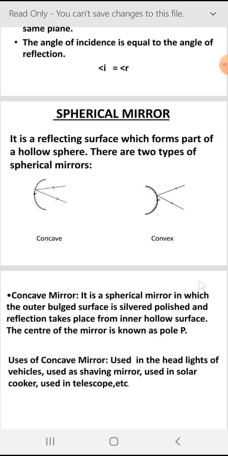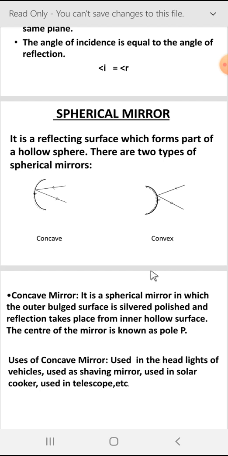Next, the definition of concave mirror. It is a spherical mirror in which the outer bulged surface is silvered polish, and reflection takes place from the inner surface. Uses of the concave mirror: we can use it in the headlights of vehicles, as a shaving mirror, in solar cookers, solar concentrators, telescopes, street lights, etc. These are the uses of concave mirror.